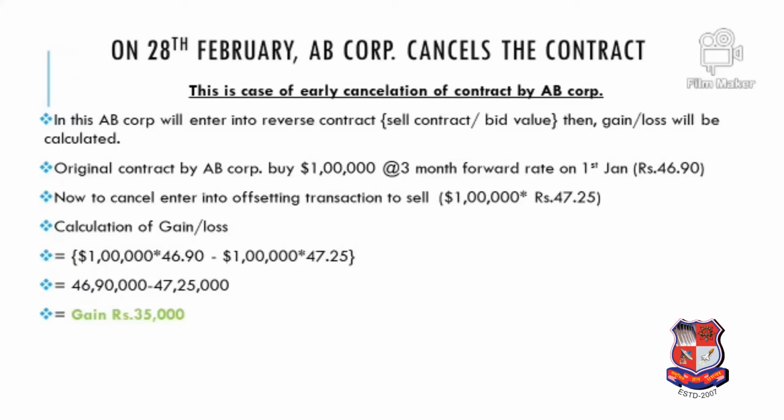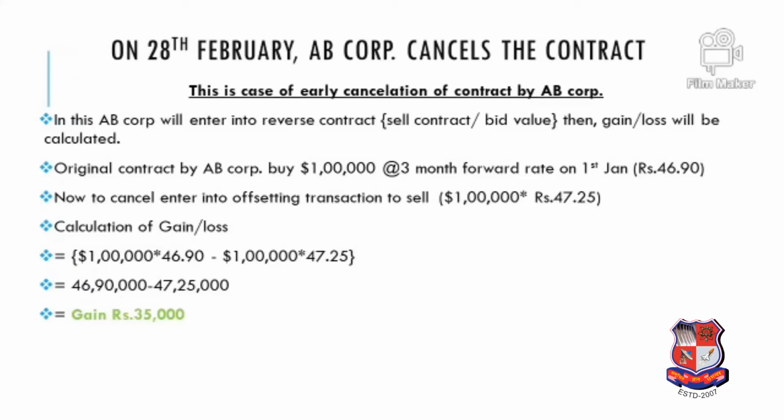So let us concentrate on the solution of option C, and this is a case of early cancellation. If any customer is cancelling a contract early, that is before the due date, the gain or loss would be paid by the bank or received by the bank respectively.